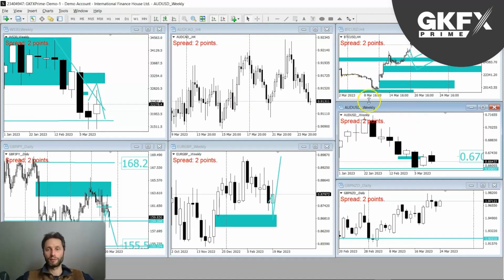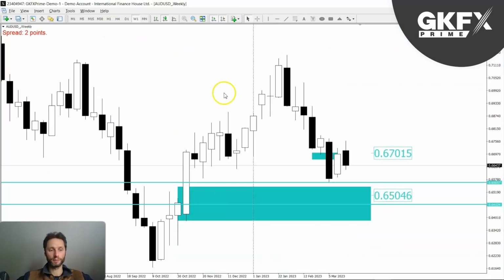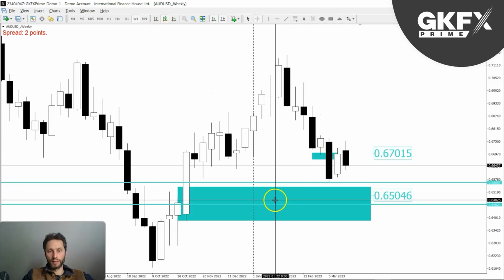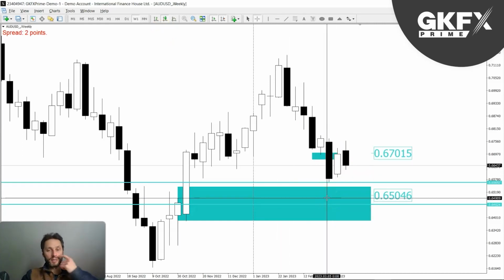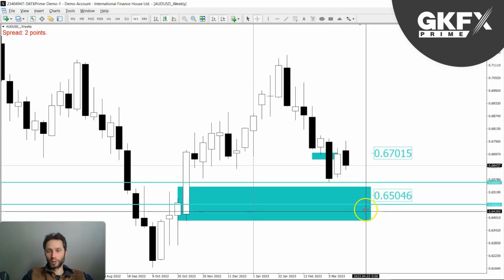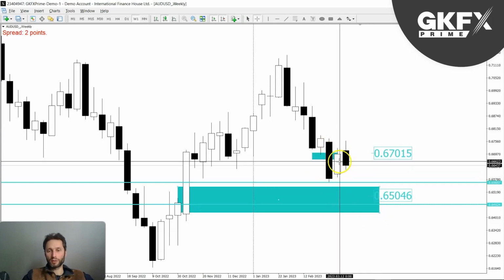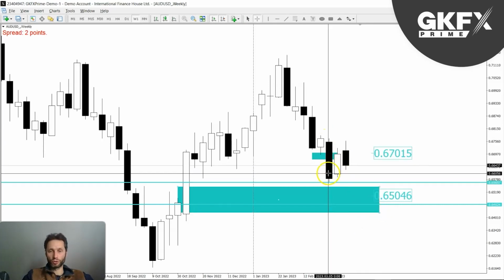So let's have a look at the markets once again. Okay, I'm going to start with the major one as always. Let's look at Aussie dollar. So here's Aussie dollar, and you may remember a few weeks back I was looking at this zone, these 2 points of reference that I marked, and this possible area to look for, and we haven't yet got that. We've got some weakness that just dropped the market.